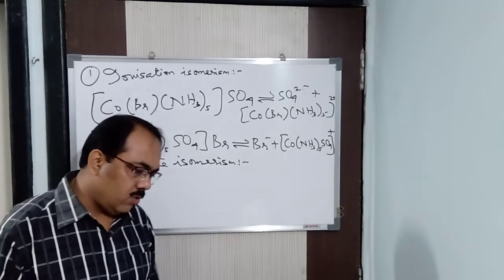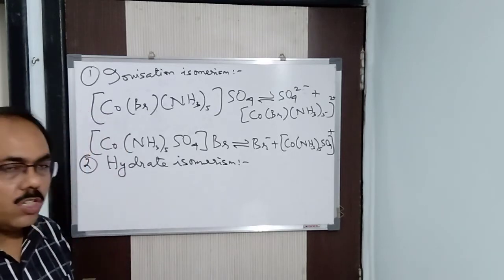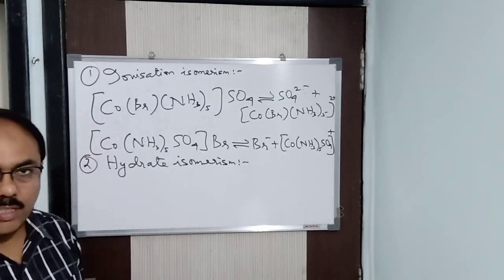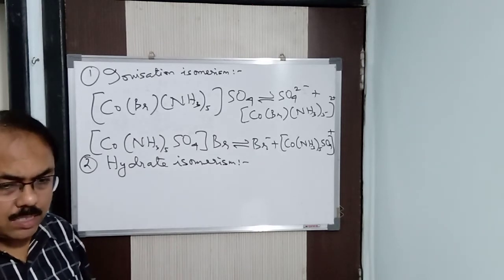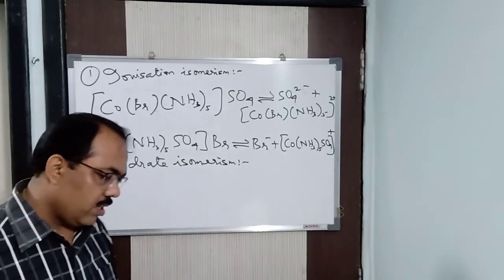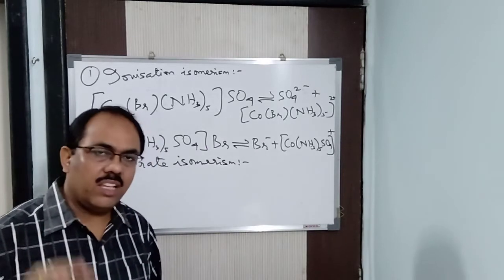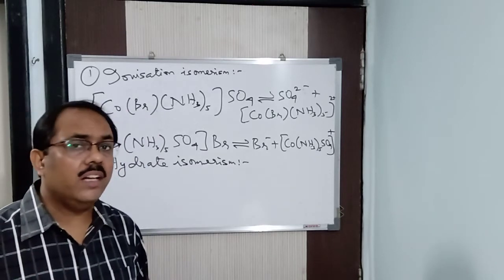So the water molecules can act both as ligands as well as simple molecules of water of crystallization. When two complexes differ in this aspect, it is called hydrate isomerism.